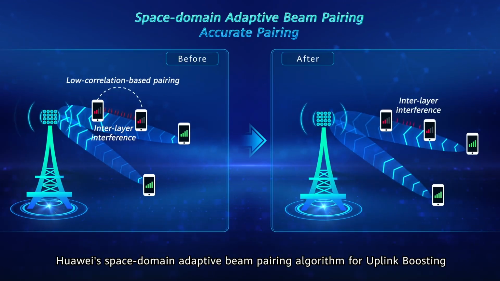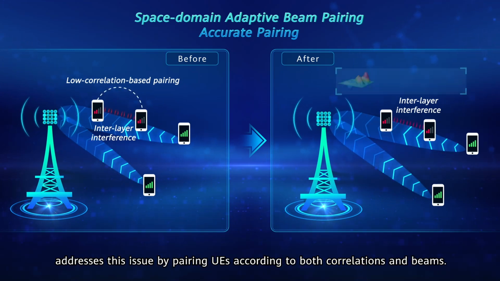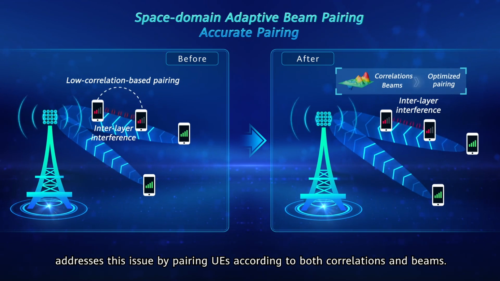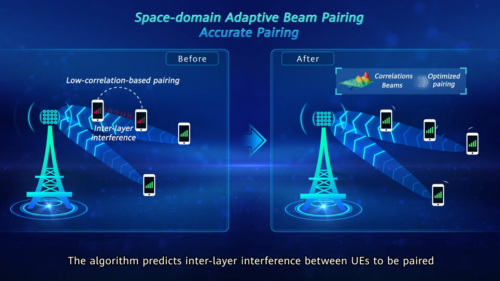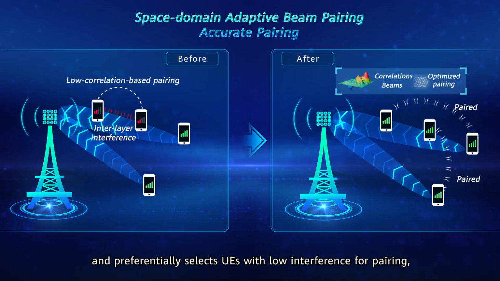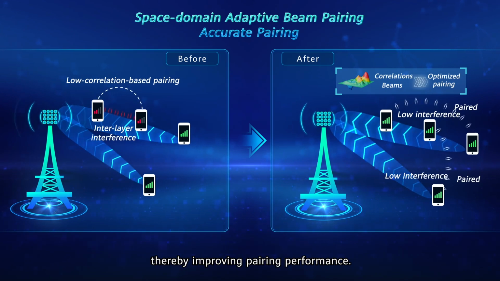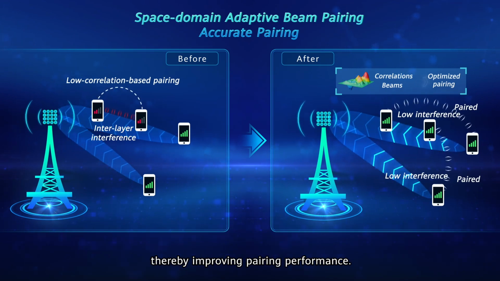Huawei's Space Domain Adaptive Beam Pairing algorithm for uplink boosting addresses this issue by pairing UEs according to both correlations and beams. The algorithm predicts interlayer interference between UEs to be paired and preferentially selects UEs with low interference for pairing, thereby improving pairing performance.